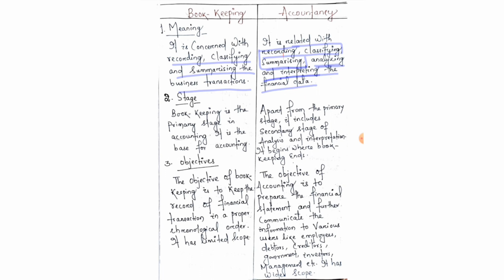It means accountancy not only records the data, posts them in the ledger from the journal and summarizes them in the trial balance, but also analyzes and interprets the data through ratio analysis, cash flow statement and comparative balance sheet. So it involves analyzing and interpreting the financial data.